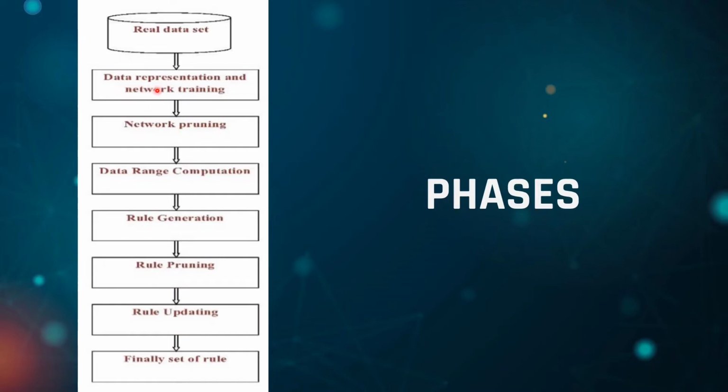For the data representation and network training, the real-world data is presented in special forms which are suitable for the neural network to take as input, by removing all the missing values and converting all the mixed data to numeric values. The real data is represented in the form of patterns, with input attributes as antecedents and output as consequences. A neural network is trained with the patterns using the backpropagation learning algorithm.